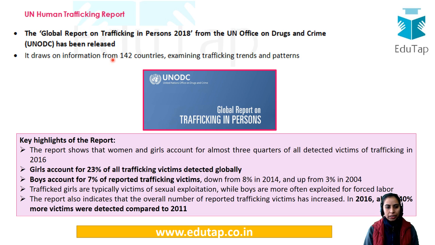Keep in mind this trend: in 2016, 40% more victims were detected as compared to 2011. The year for which this report has been released is 2018. Do not get confused that because it has come out in January, it is related to 2019. It's not so. So that would be it about this report.